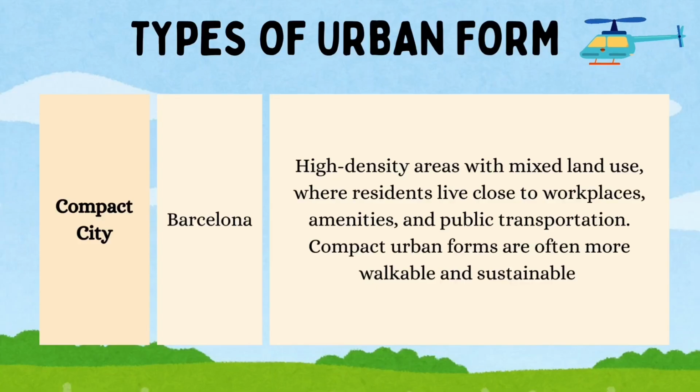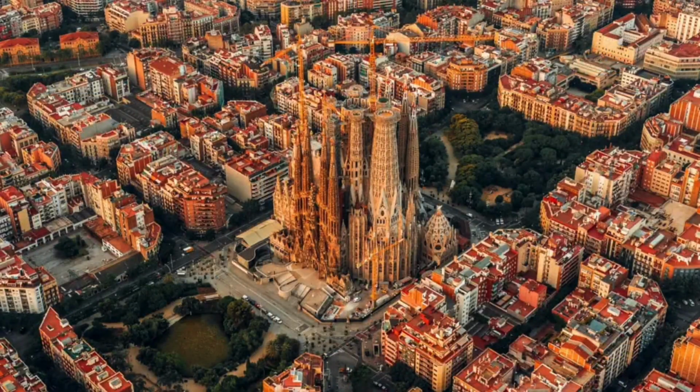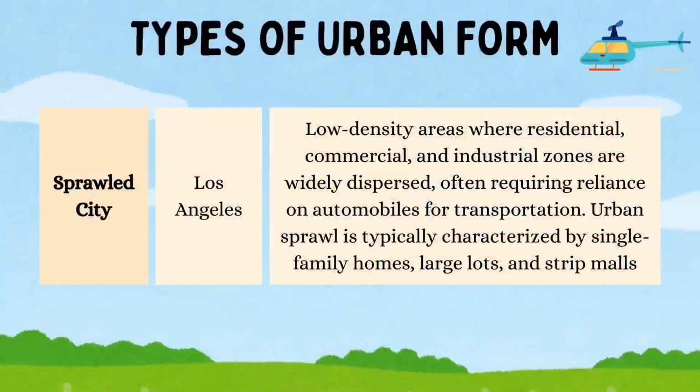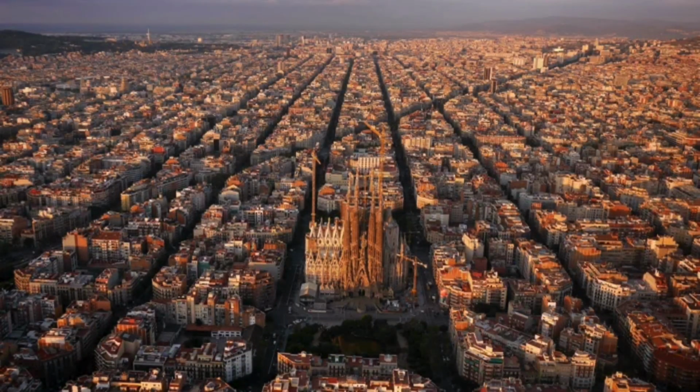Firstly, a compact city, such as Barcelona, is dense and well-planned. In compact cities, walking and public transport are efficient and widely used. A sprawled city, like Los Angeles, is spread across a large area. Here, people often rely heavily on cars, due to long travel distances.